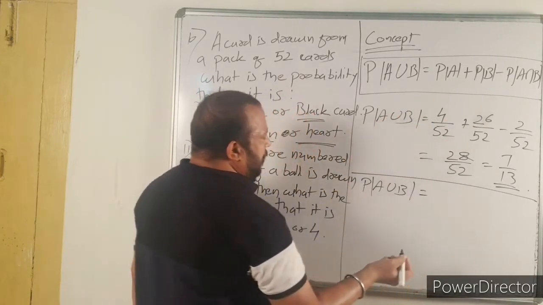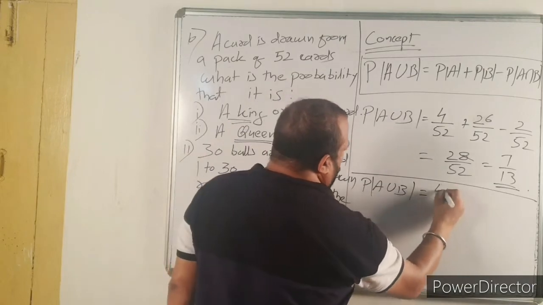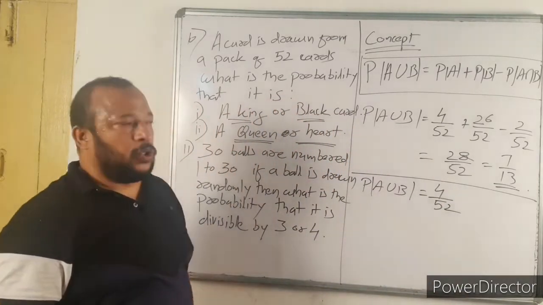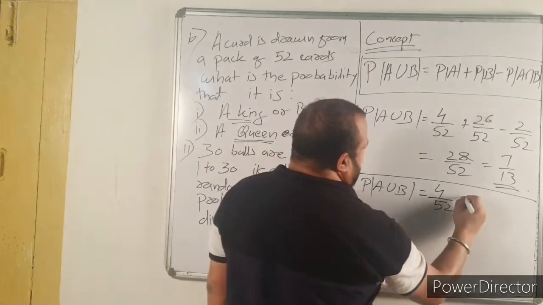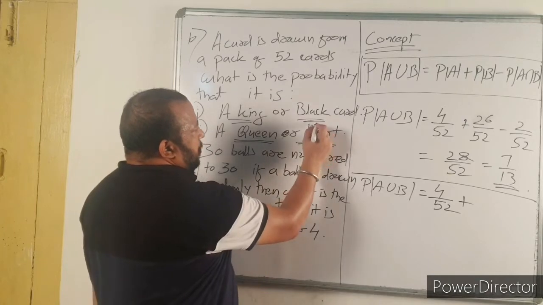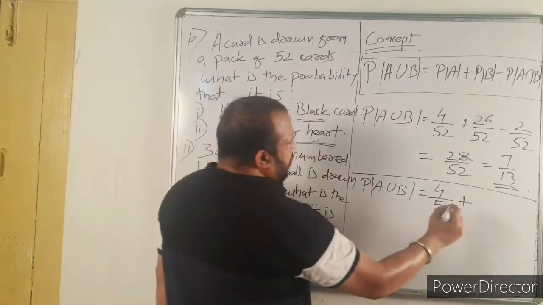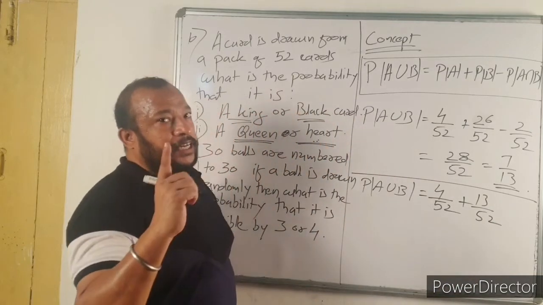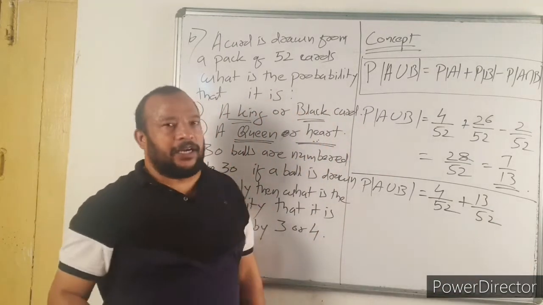How many queens are there? There are 4 queens. 4 by 52 plus how many hearts? Total number of hearts is 13 by 52. Here it is a single card, it is not multiple cards.